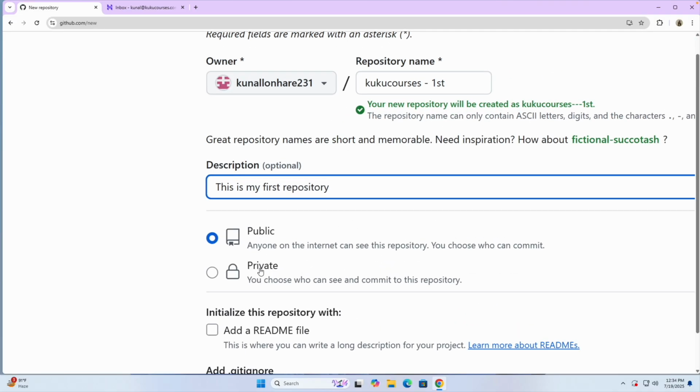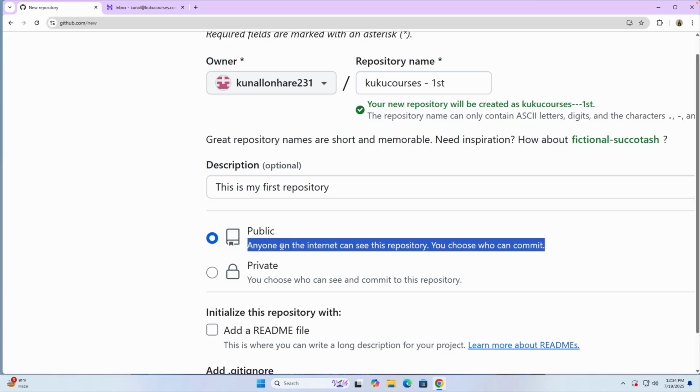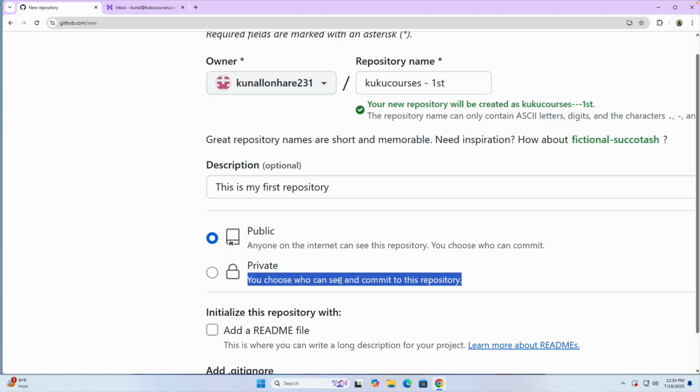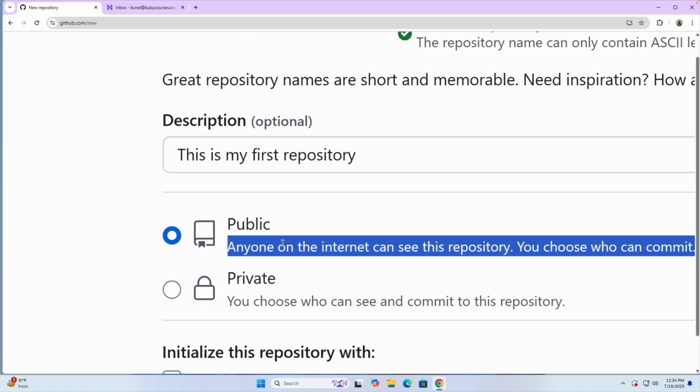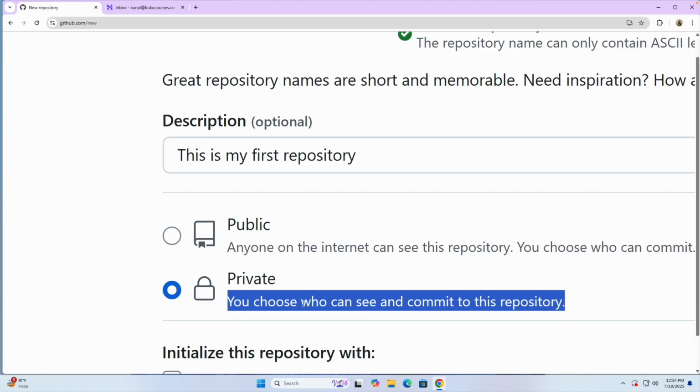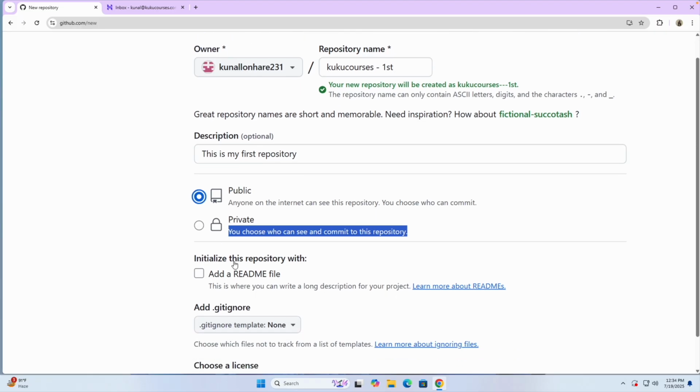Now here you will see two options. One is public, another one is private. Public means anyone on the internet can see this repository, and private means you choose who can see and commit to this repository. Like on Instagram, when you have your profile public, people can see all your photos, videos, whatever it is. But when you keep your Instagram profile private, no one can see your photos and videos. That's the same concept we have over here. Then we have initialize this repository with a readme file. You can edit it, it's totally not compulsory.